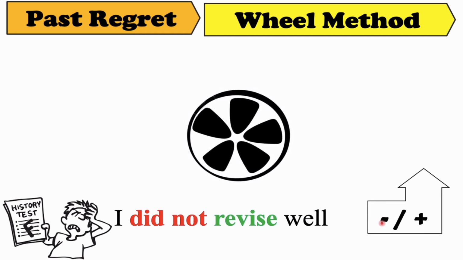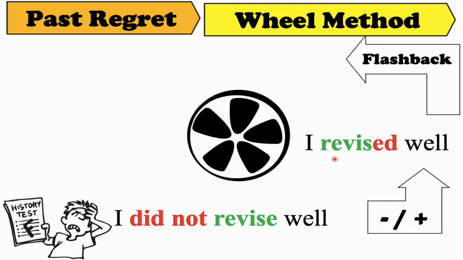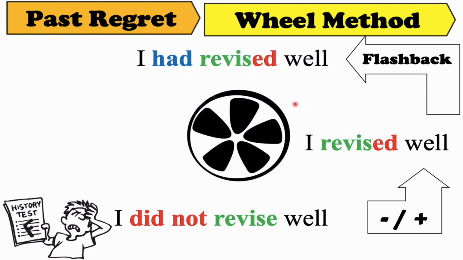This is negative, so I want to change it into affirmative. The affirmative of I did not revise well is I revised well. Then I make a flashback or imagination about the past, and I change it into past perfect, because normally for past regret we use the past perfect and not the simple past.